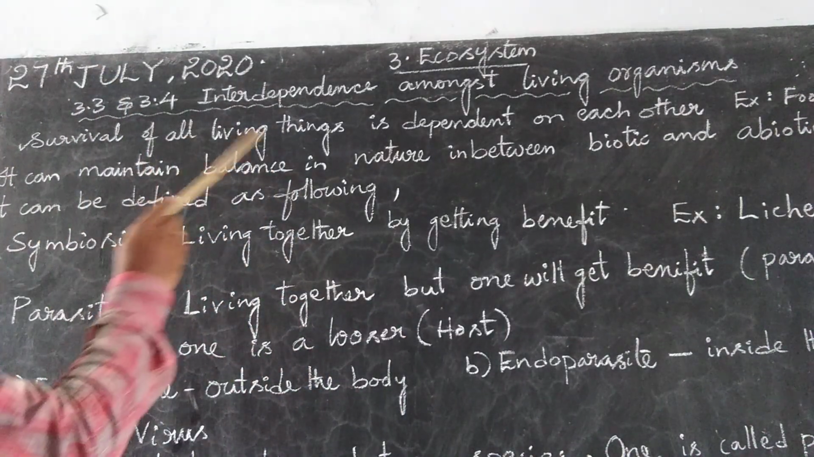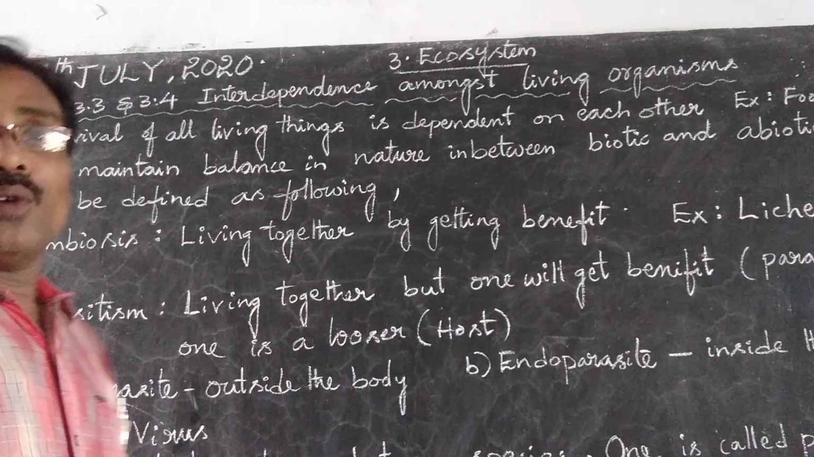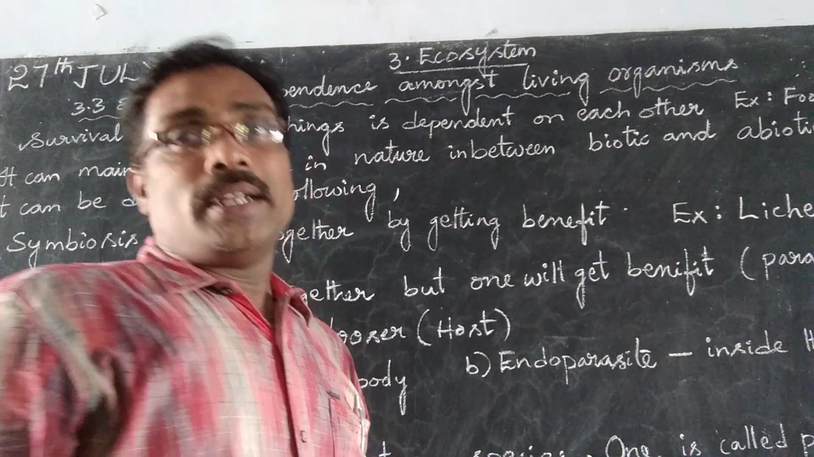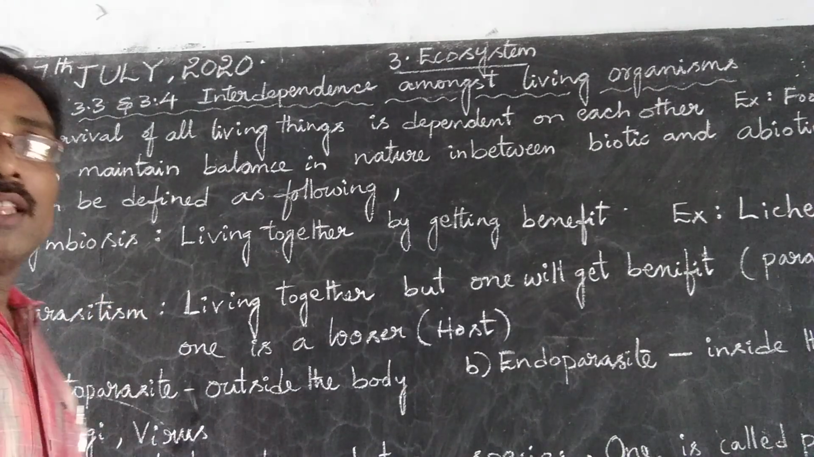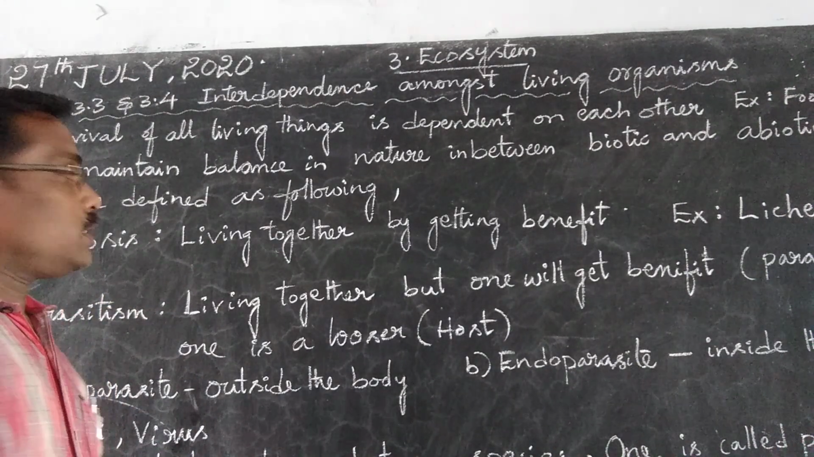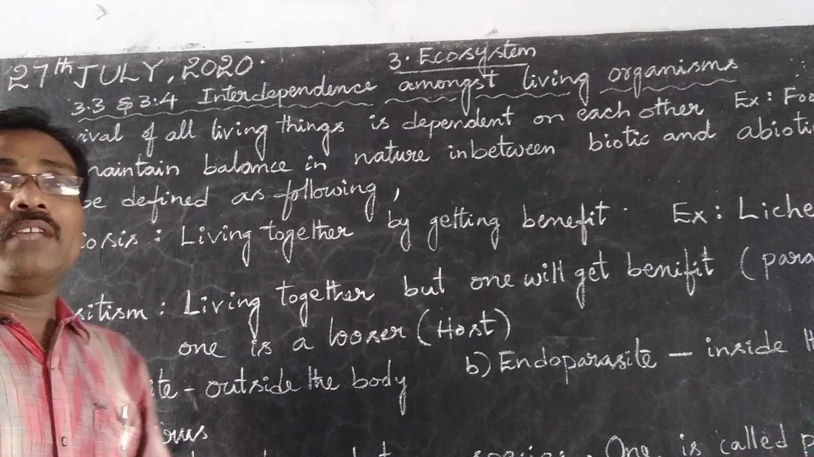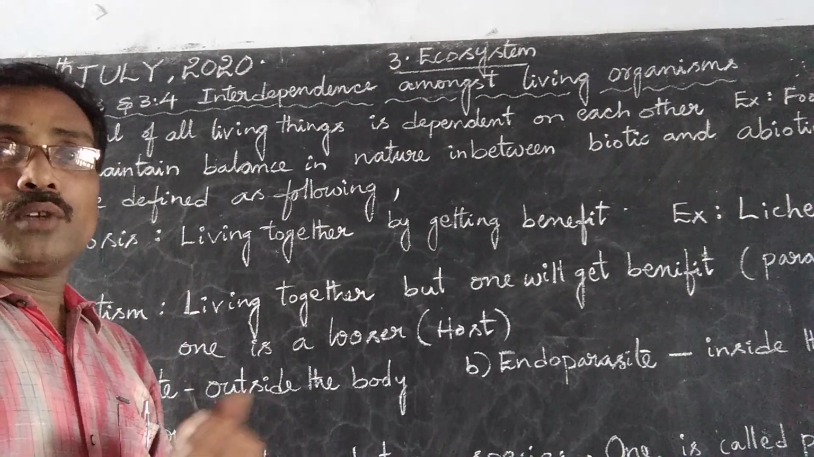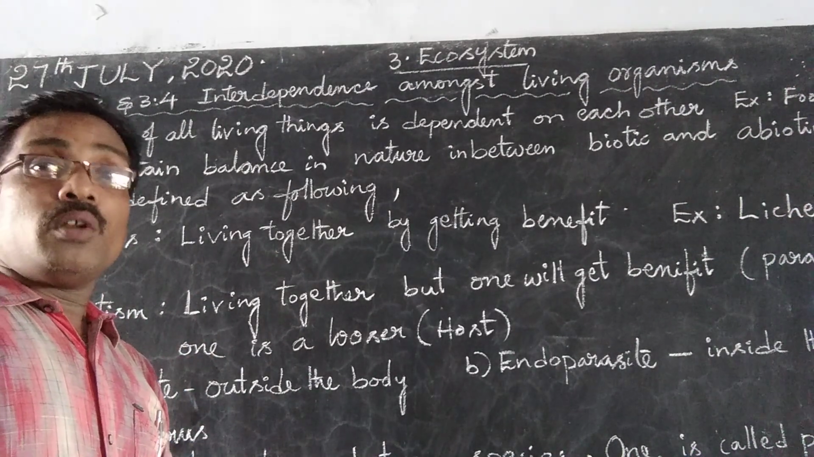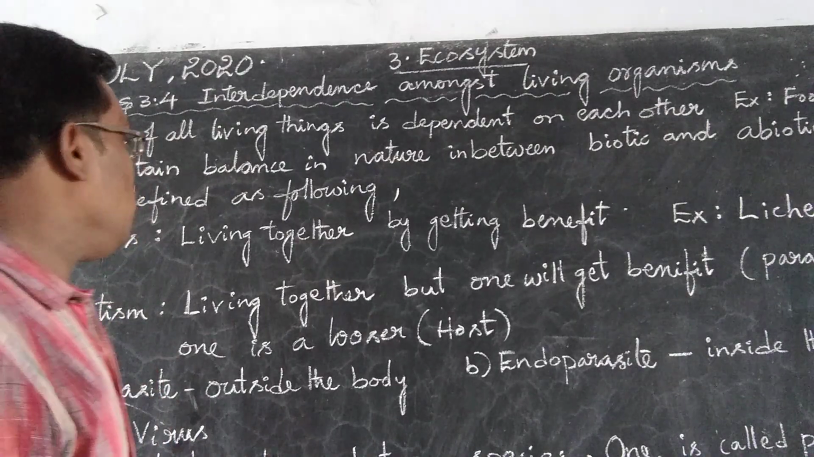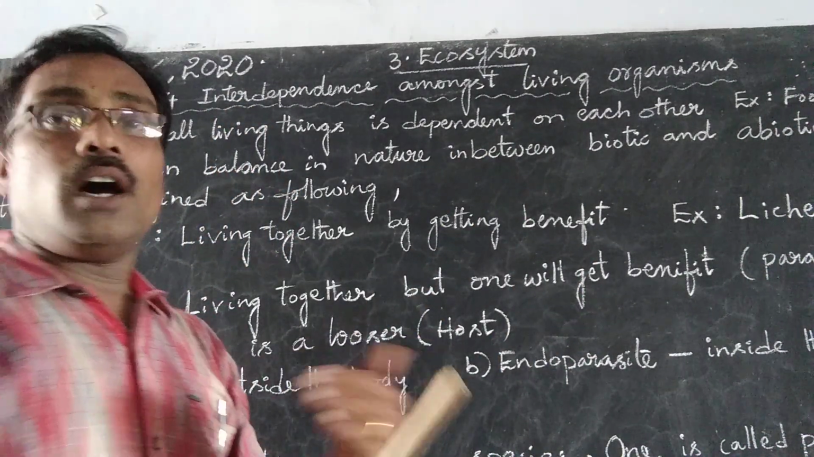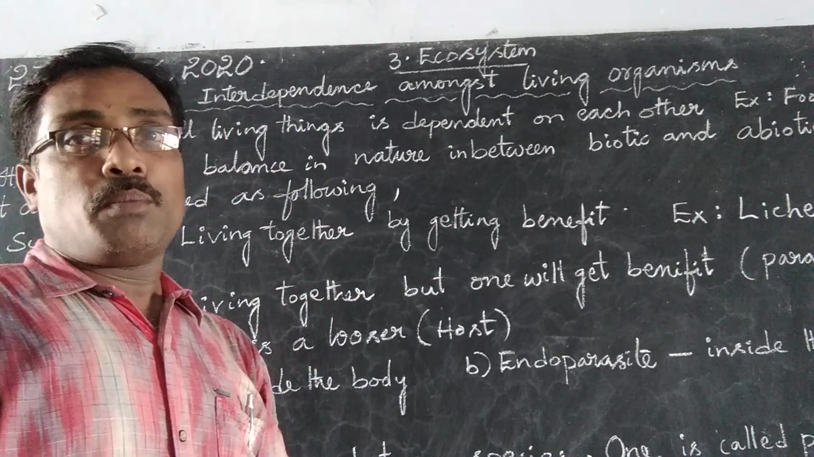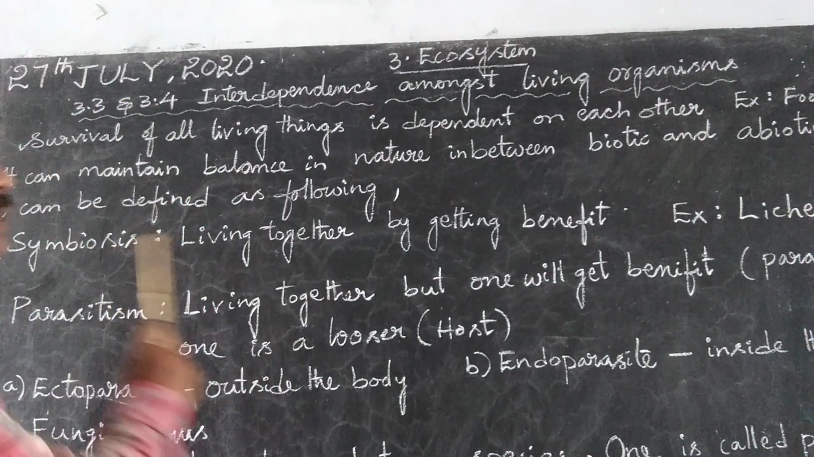This interdependence can be defined in three ways. The first one is called symbiosis. Symbiosis is a living togetherness process of two or more living organisms. Two or more living organisms live together, and both organisms get benefit. That process is called symbiosis.